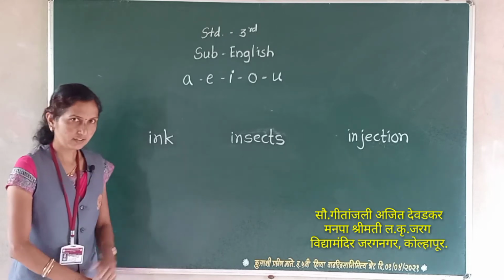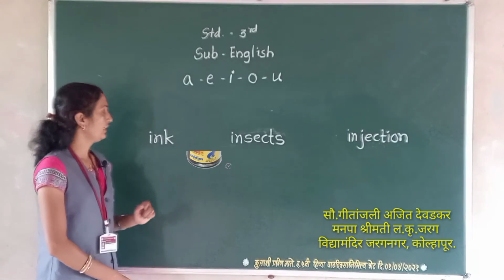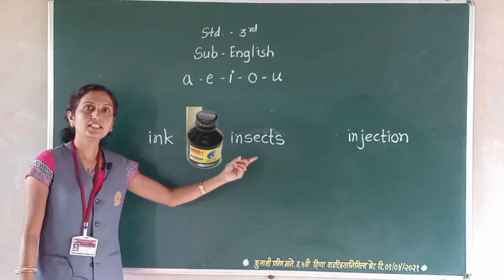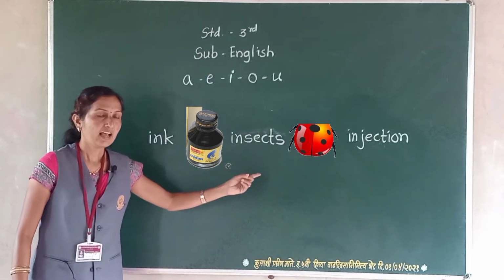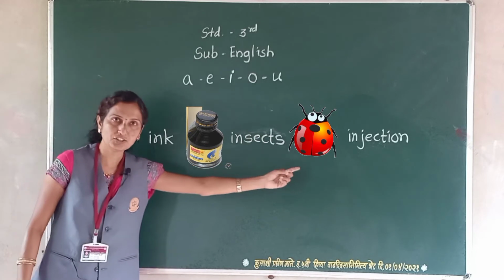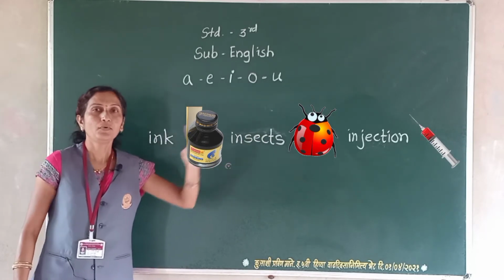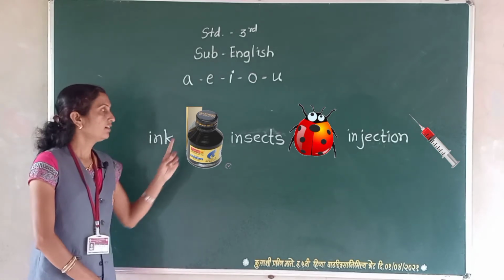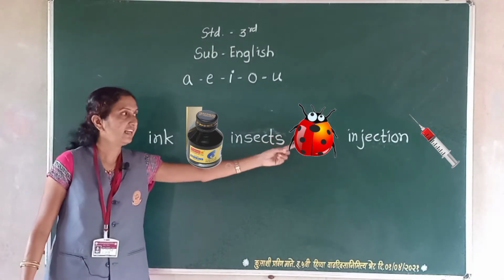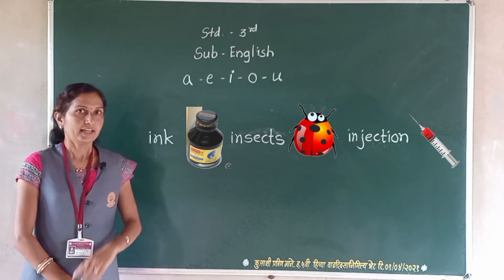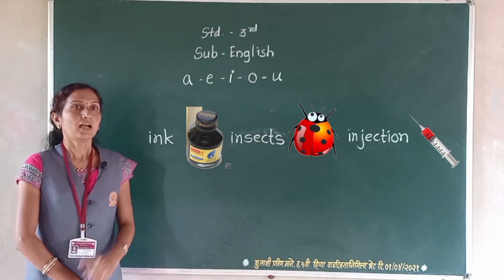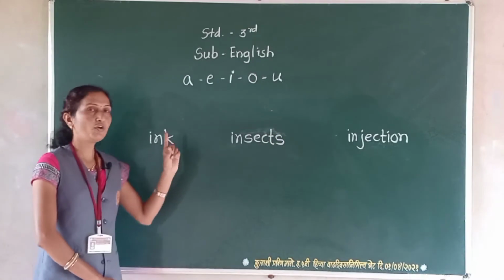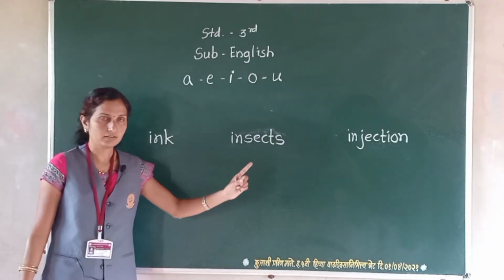Now look at the picture. The first one is ink. The second is insects. And the third one is injection. Now we underline the first letter of each word.